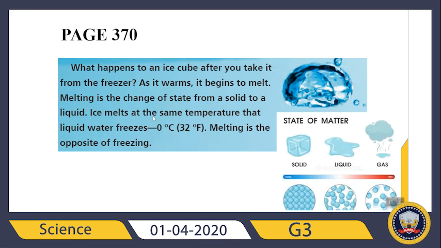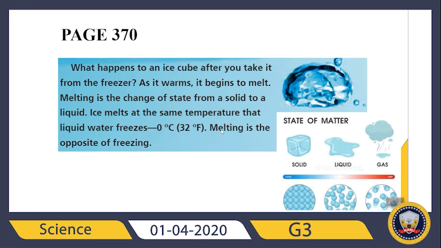Ice melts at the same temperature that liquid water freezes. So water starts to become solid at 0 degrees Celsius. Ice also becomes water at 0 degrees Celsius. This 0 degrees Celsius is so important between solid and liquid. 100 degrees Celsius is also so important between liquid and gas.